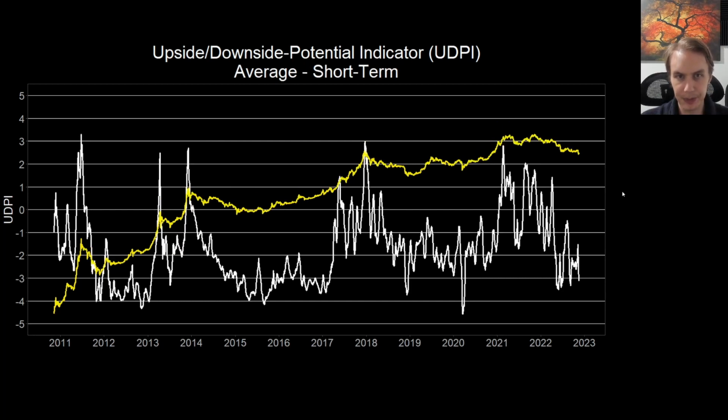And finally, the short-term UDPI, which is a little bit more sensitive to moves that play out over days to weeks, so even shorter in its time horizon, is telling us a very similar story. You can see that, in fact, over here, the June lows didn't even get down to as low as levels like the March 2020 crash, not even as low as the 2008 bottom or the bottoms that we've seen in some of these prior bear markets back here. And so what this is again telling us is that in the coming days to weeks, more downside is plausible. We still have more room to the downside.